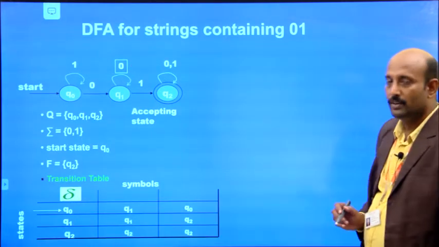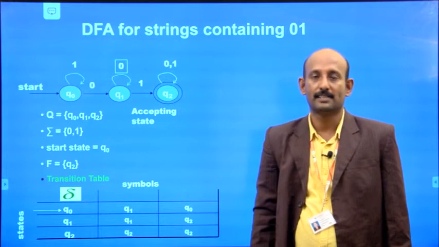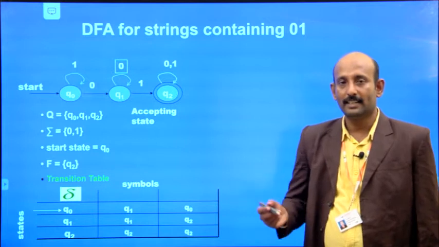Understand that? Now we can go for writing this finite automata. This DFA consists of 5 tuples. What are they?